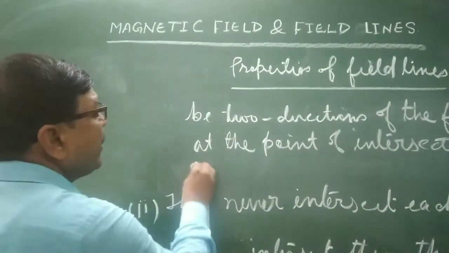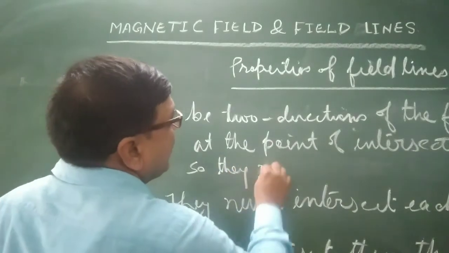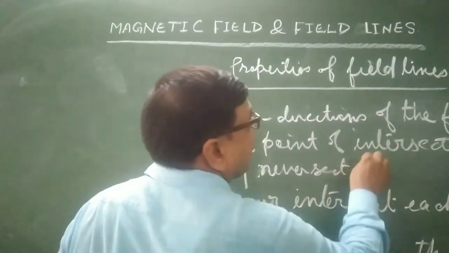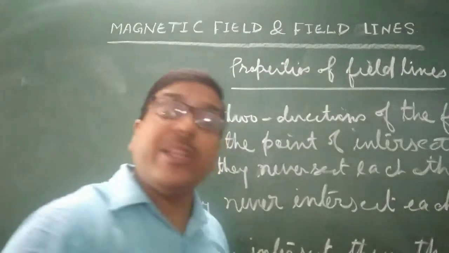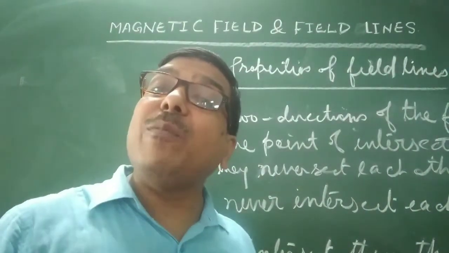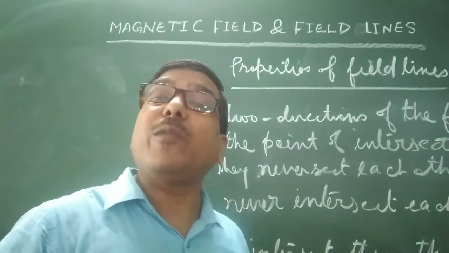So they never intersect each other. Understand? At the same point, if there were two forces, the magnetic compass would move in only one direction, so it is not possible.